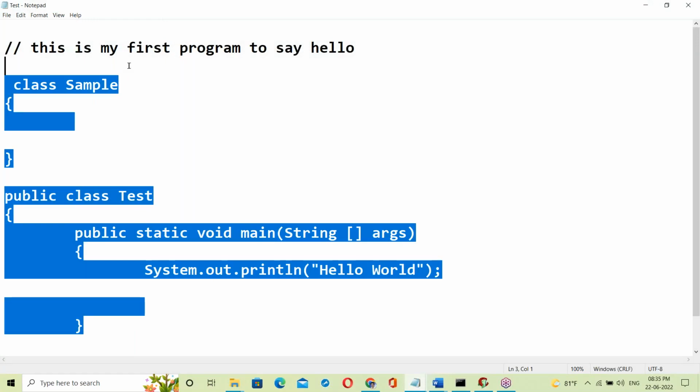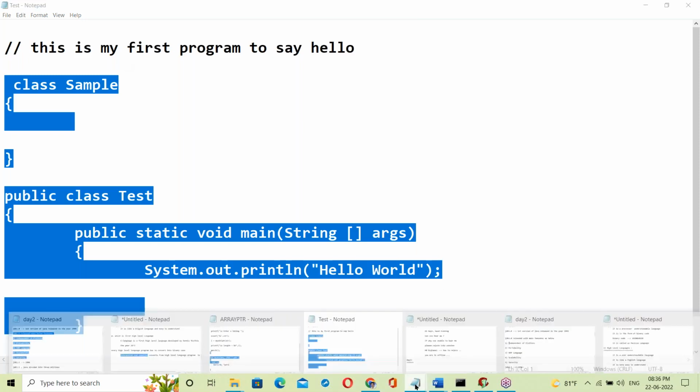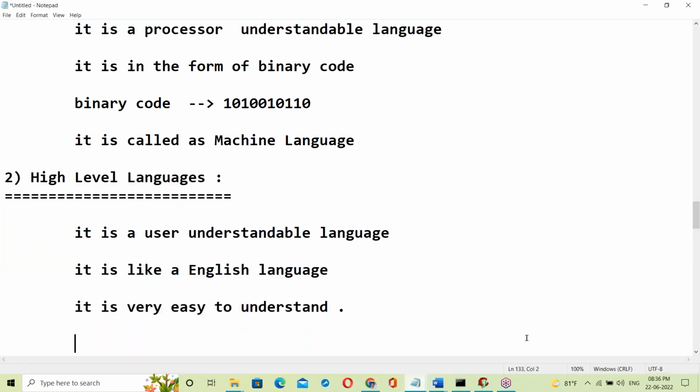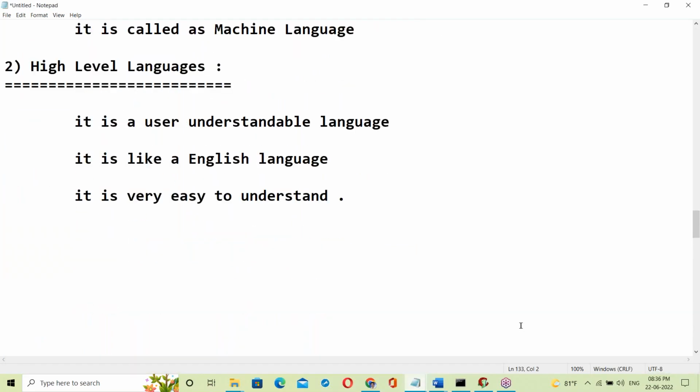Java is a high level language. C is a high level language. C++ is a high level language. Python is a high level language. HTML is a high level language. All of these look like English language programming. So these are high level languages.